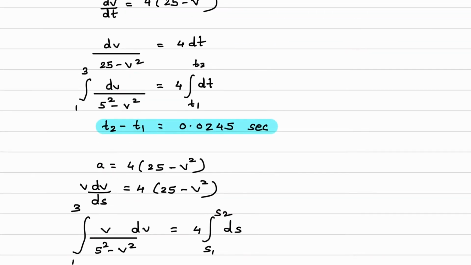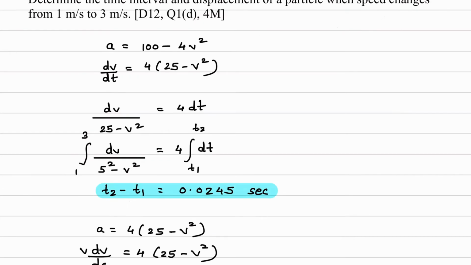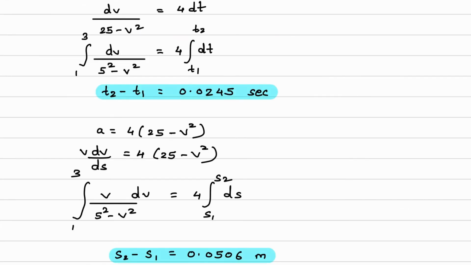So we have calculated both the answers. First is the time interval and second one is the displacement of the particle when speed changes from 1 meter per second to 3 meter per second. So we'll see the next numerical now.